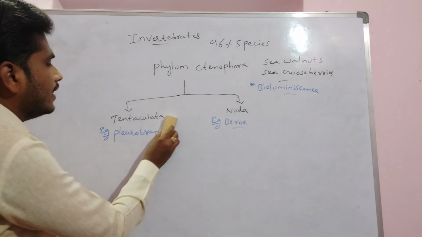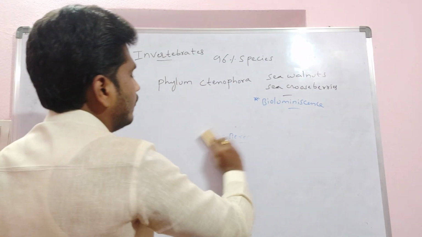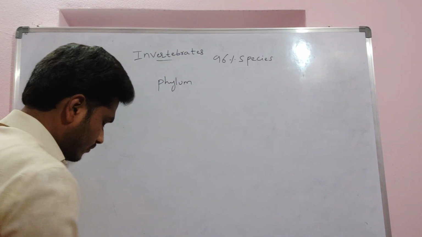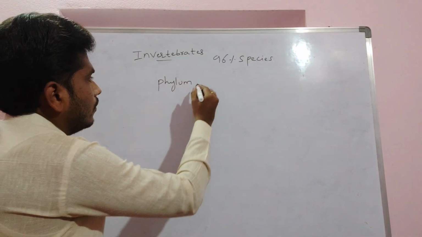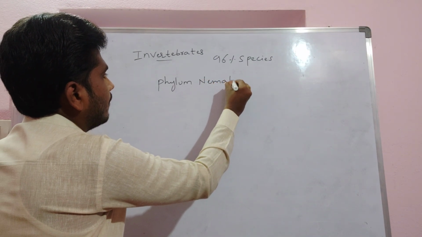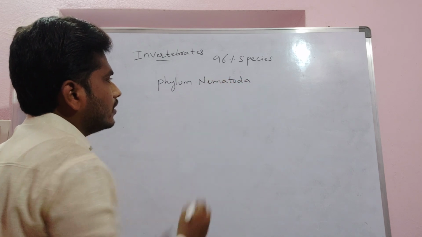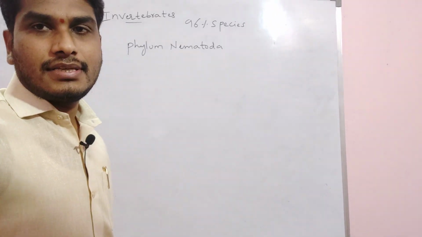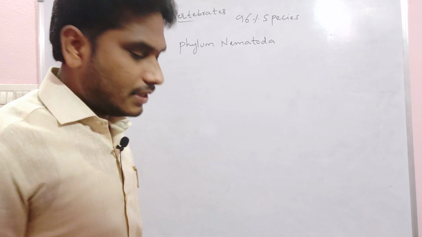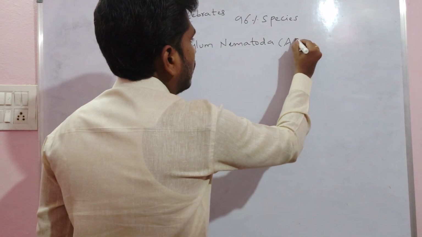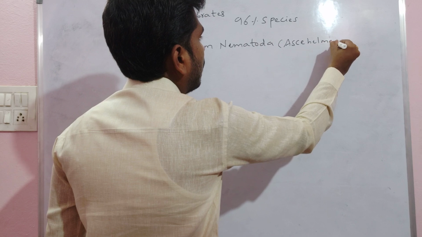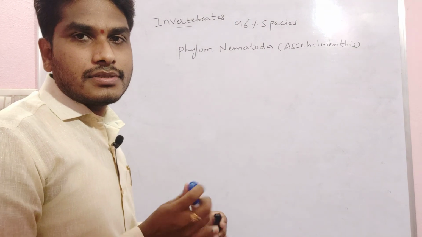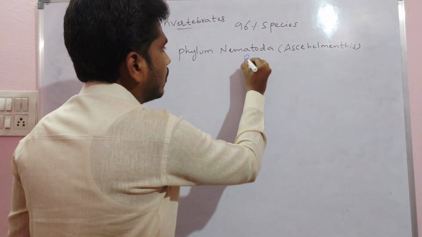Then after Ctenophorans we had Nematoda. We had the phylum Nematoda. Here nematodes are also called Aschelminthes. They are also called Aschelminthes. Nematodes are commonly called roundworms.